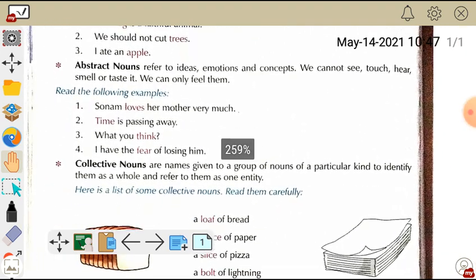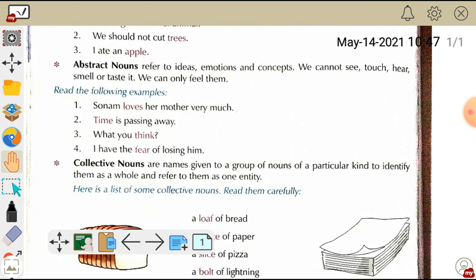So let's discuss what is an abstract noun. This one also you have to pay deep attention, because this noun is totally different from the rest of the nouns. An abstract noun refers to ideas, emotions and concepts we cannot see, we cannot touch, we cannot hear, we cannot smell or taste, we can only feel them.